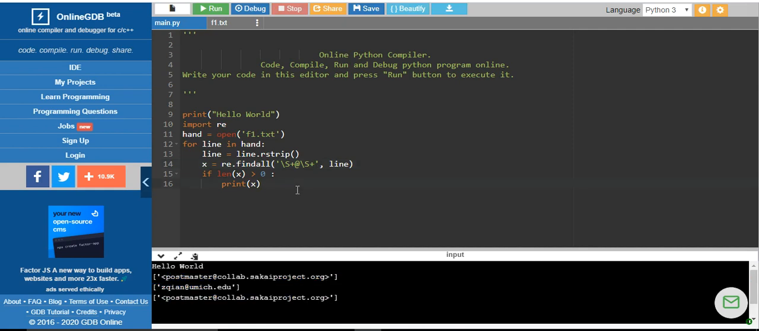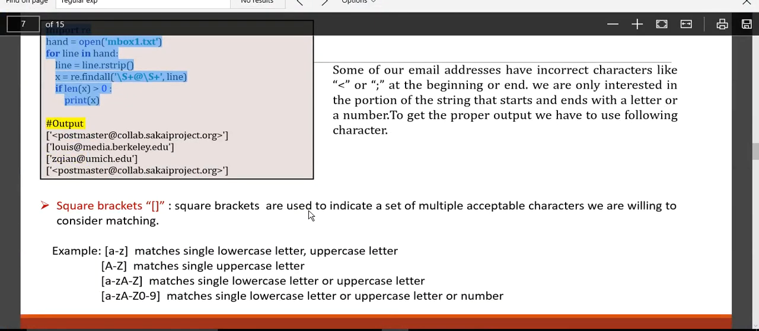So what is the matching pattern that we are going to see? \S followed by plus: any number of non-white space characters, any number of characters which have no space between them, followed by @. Okay, so if you observe some fault when you are doing